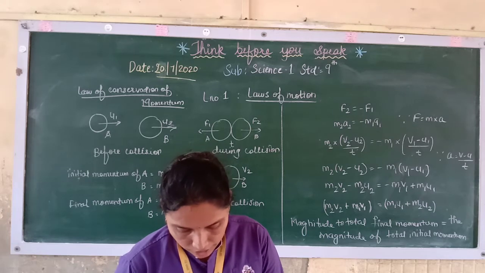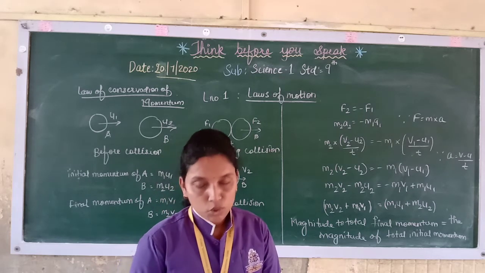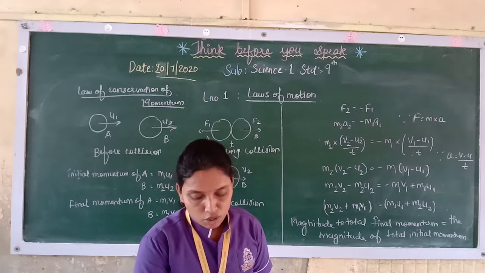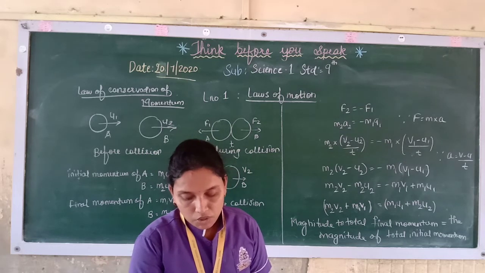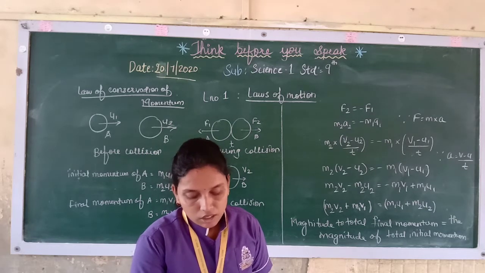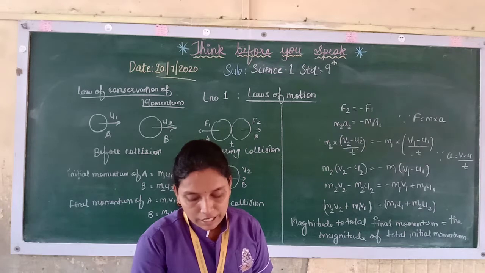This is a corollary to Newton's third law of motion. The momentum is unchanged after collision. The momentum gets redistributed between the colliding bodies. The momentum of one of the bodies decreases while that of the other increases.